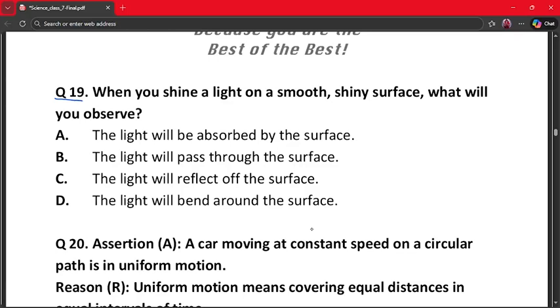Here the correct answer is option number C, because smooth surfaces reflect light. They do not absorb or bend it. So light bounces back. This is a reflection. So the correct answer is option number C.